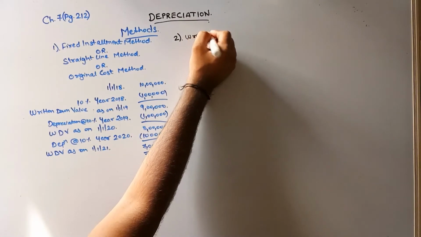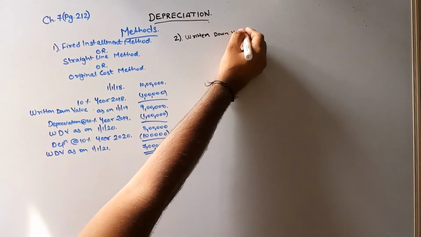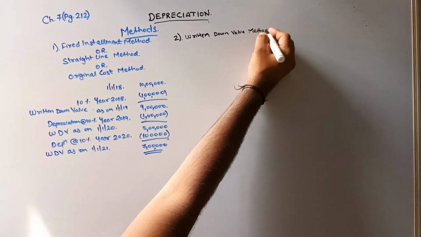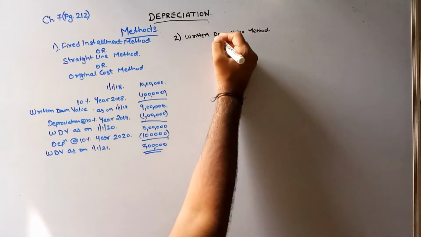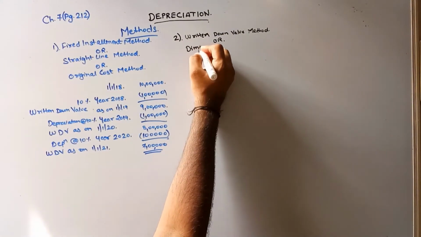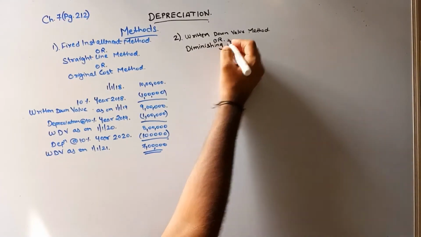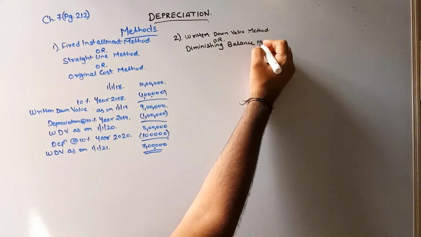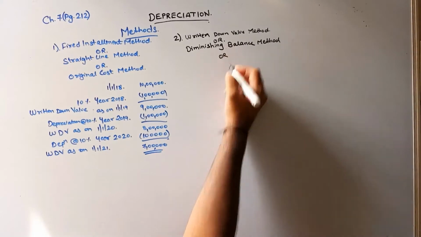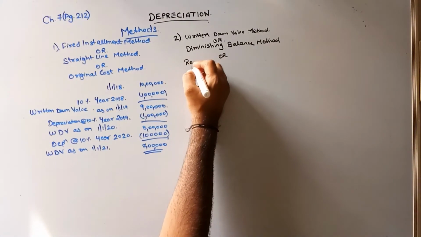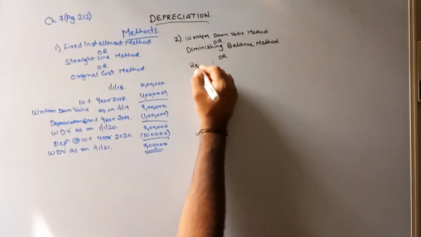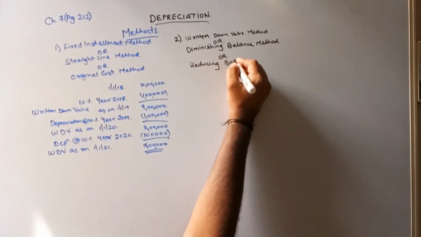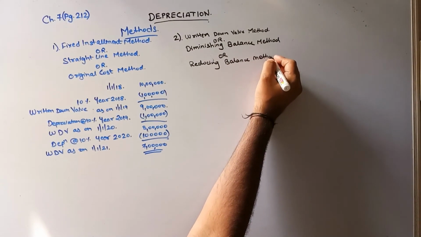My written down value method. It is also known as the diminishing balance method or reducing balance method.